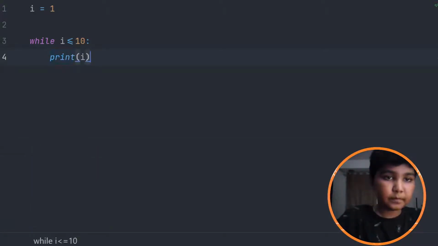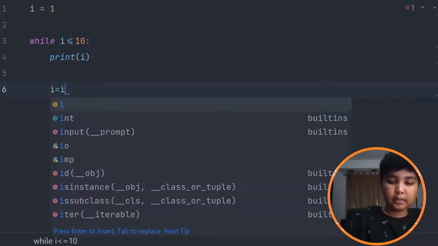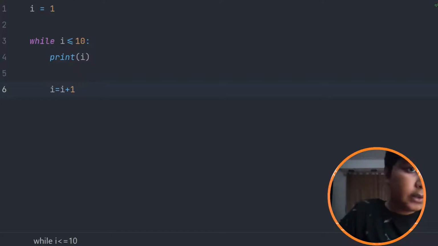So I need to increment it. I is equal to I plus 1. We need to increment it because the statement will always be true. I is equal to 1, so I will always be less than 10.